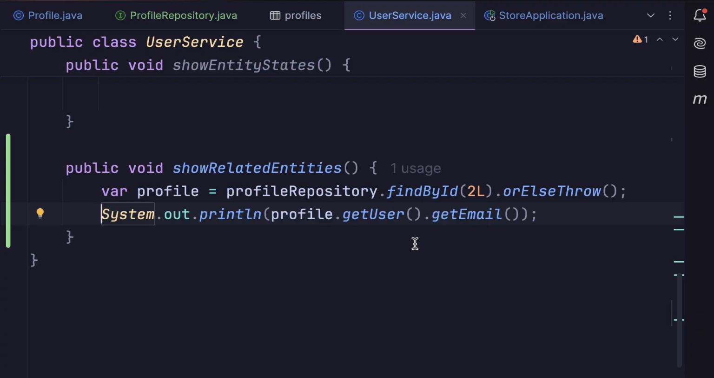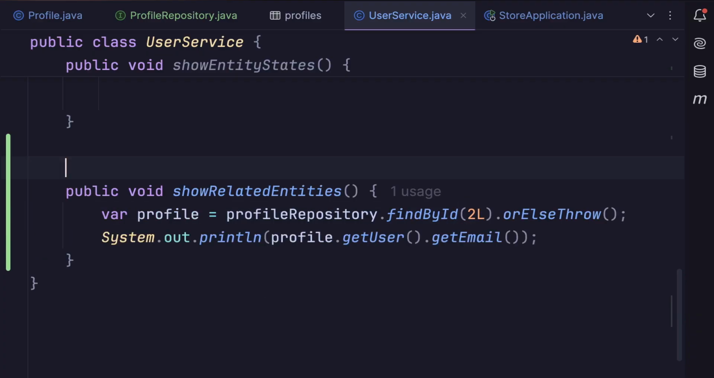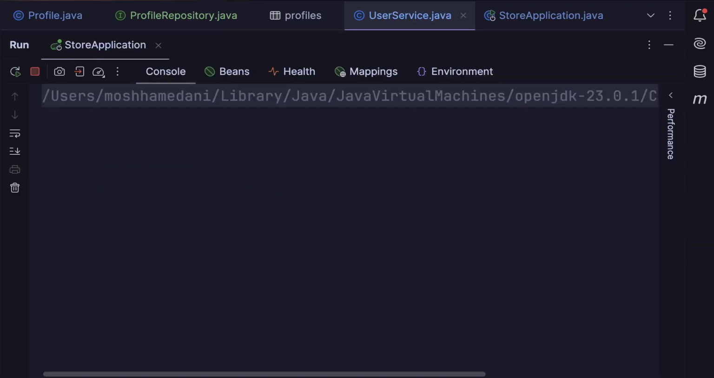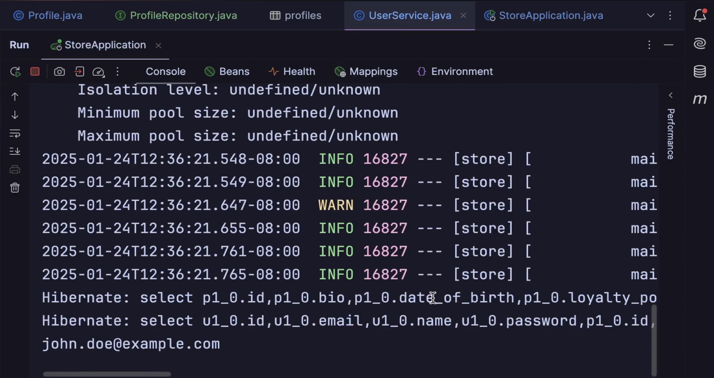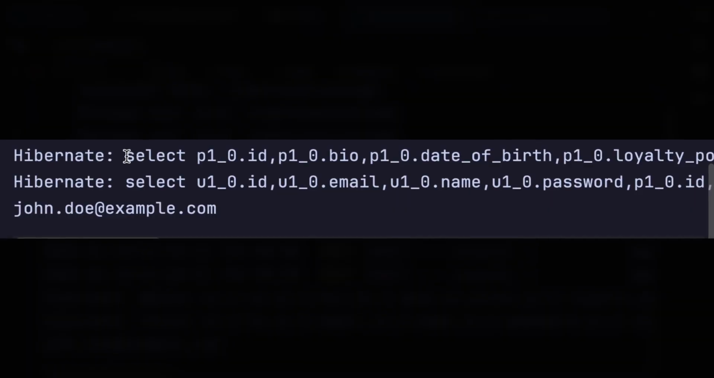To solve this issue, we have to apply the transactional annotation here. So we keep our transaction open throughout this method. And that means the persistence context is going to stay there. So Hibernate will be able to track our profile object. Let's run this again. All right. Now look, we have two queries, one for selecting profile information and the other for selecting user information. And here's the email. Okay.